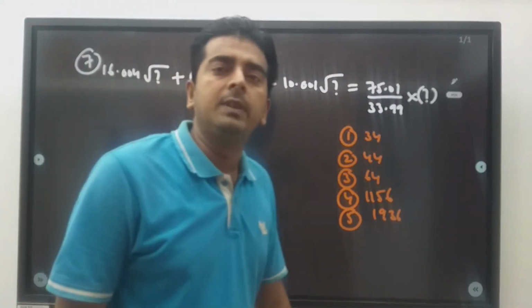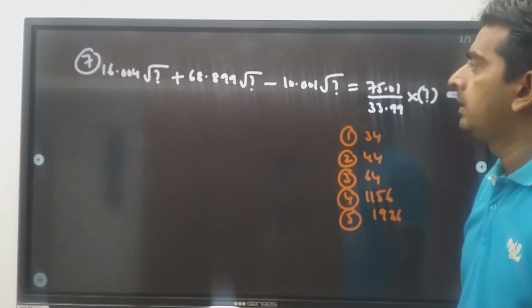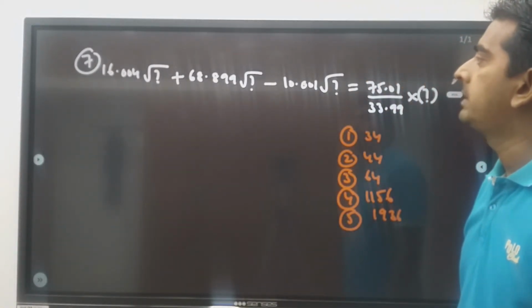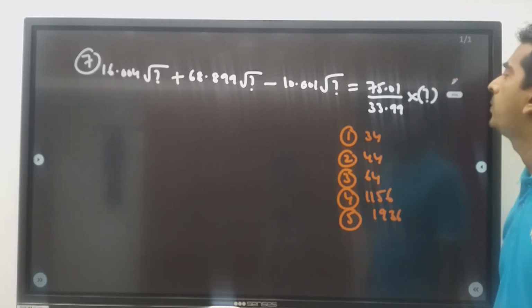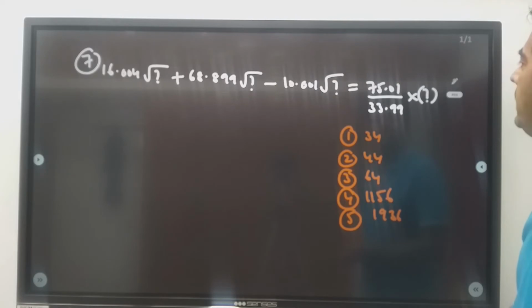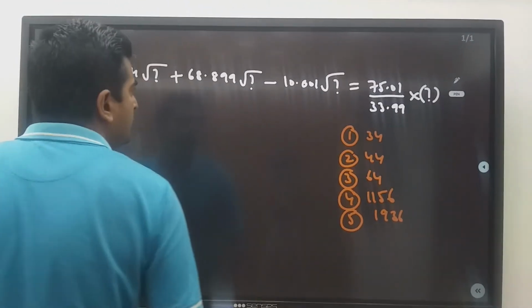So I hope you are clear with the previous question. Now we'll see the next one. 16.004 square root of question mark plus 68.899 square root of question mark minus 10.001 square root of question mark is equal to 75.01 divided by 33.99 into question mark. Very important question. Look at the level of these questions, right?